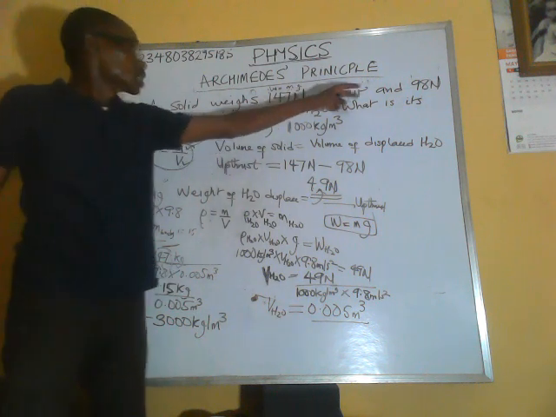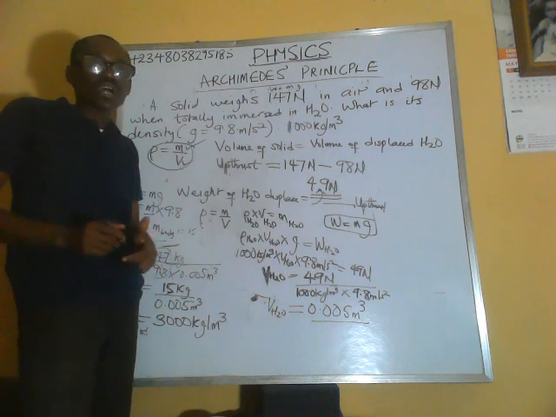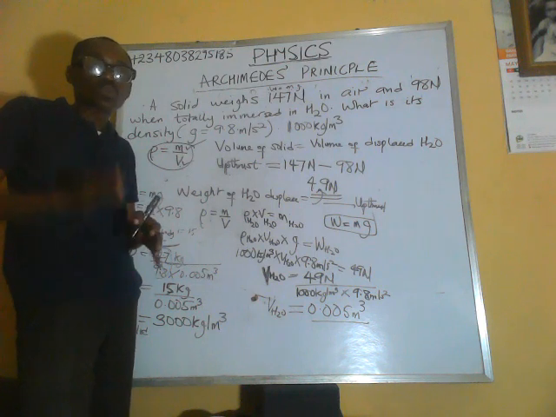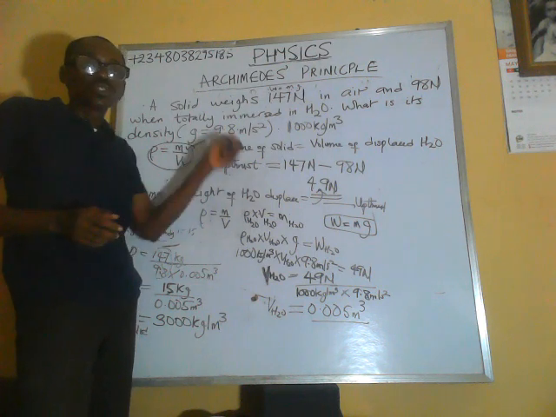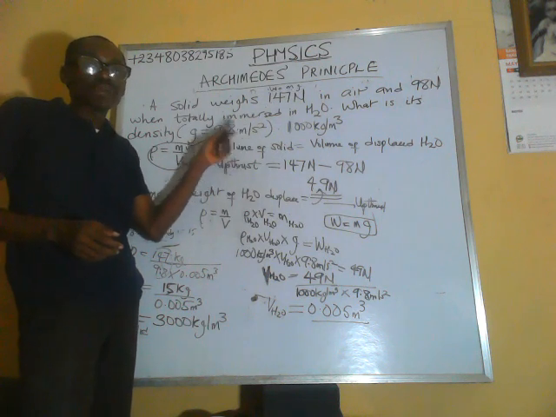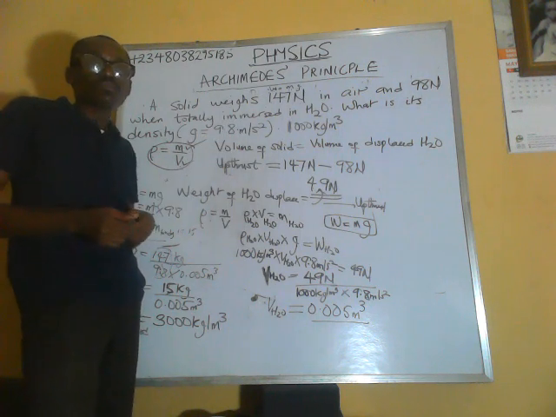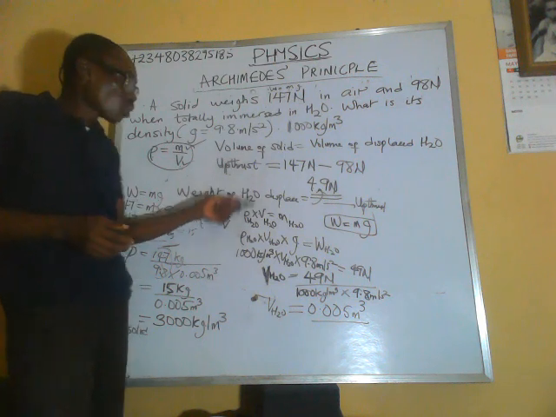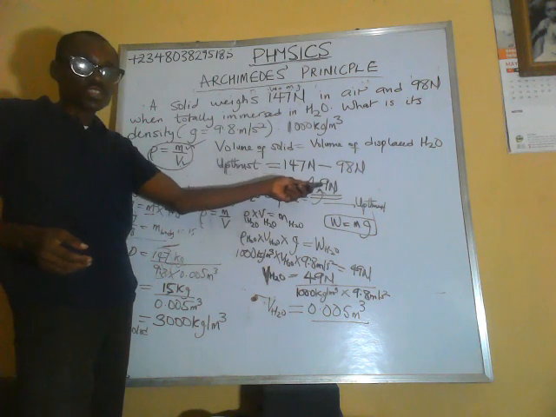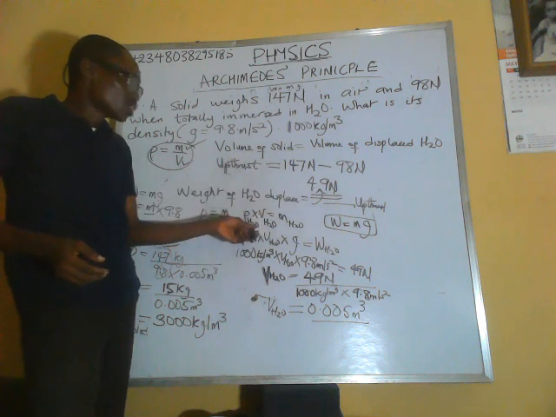So they gave us the weight when totally immersed in water. From that, we'll be able to calculate the upthrust. And upthrust, from Archimedes principle, we are told that upthrust is equal to the weight of fluid displaced. So from Archimedes principle, upthrust is equal to the weight of water that was displaced by this solid. We calculated the upthrust as 49 Newton. The weight of water displaced is also equal to the upthrust, 49 Newton.